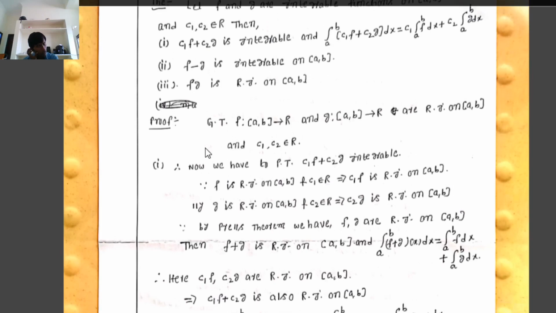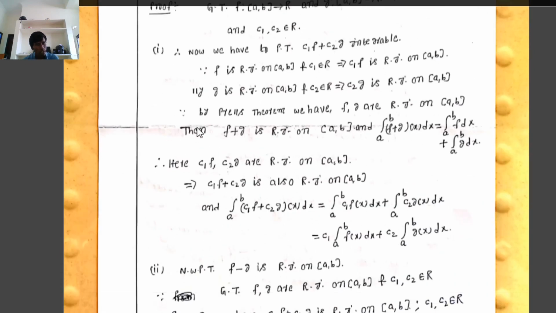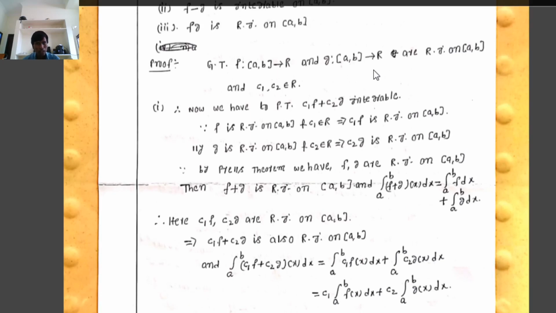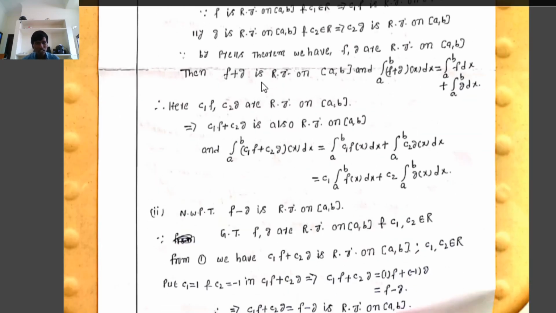From the first result we already know that if f, g are Riemann integrable on the closed interval [a, b], and C1, C2 belong to R, then C1 f plus C2 g is Riemann integrable on the closed interval [a, b]. From one we have that C1 f plus C2 g is Riemann integrable, where C1, C2 belong to any real numbers.